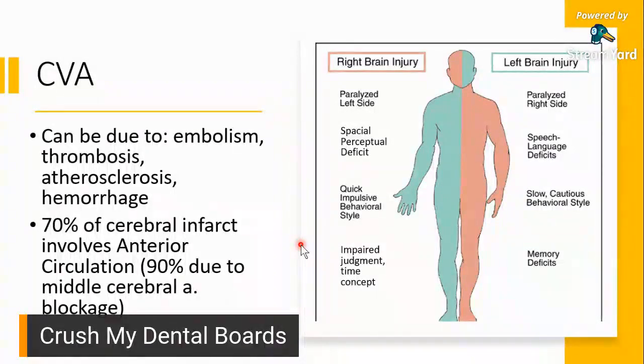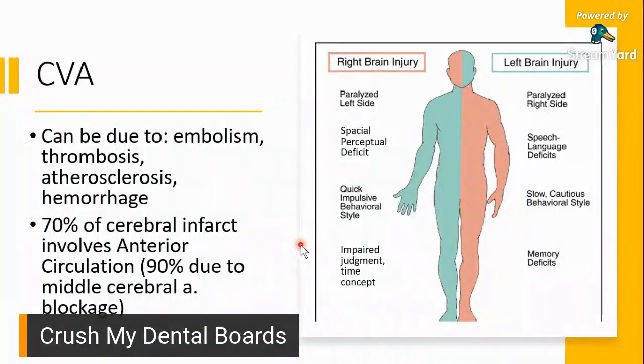Okay? Any cerebral infarct, yun yung blockage. Okay? Any cerebral blockage would involve the anterior circulation in the circle of Willis, and 90% of that would be due to blockage of your middle cerebral artery. Okay. And that would lead to your stroke. Now, the picture on your right side, you'd see